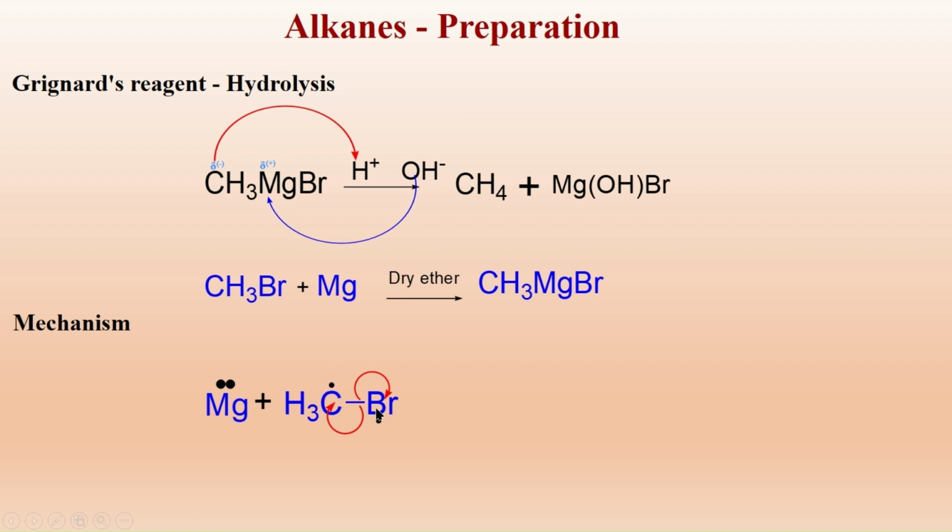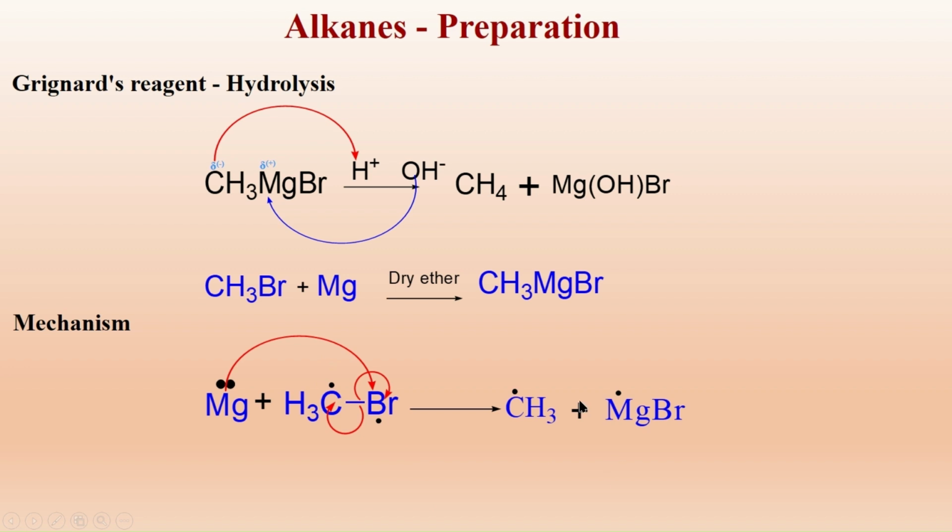As the methyl radical and bromine radical are both electron deficient, both are unstable. That's why, to make it stable, one of the electrons from the magnesium is given to bromine, and it gives rise to a methyl radical along with the magnesium bromide radical.